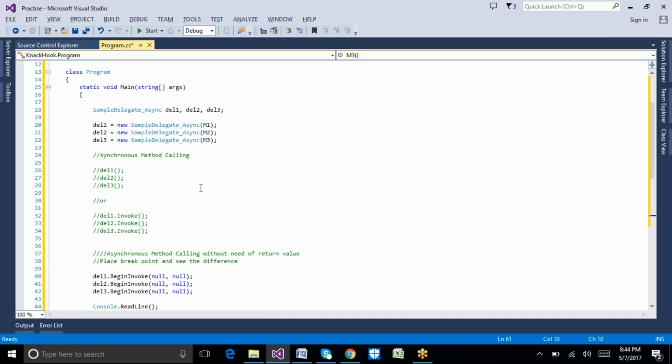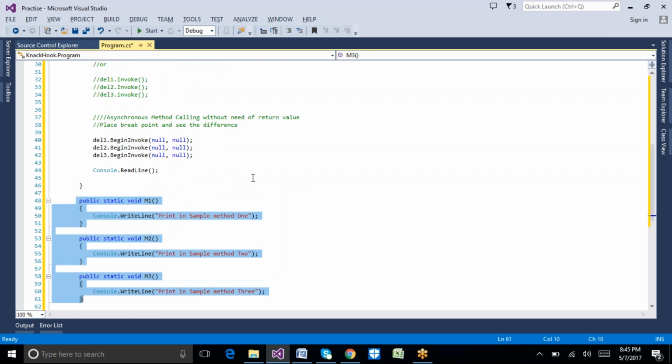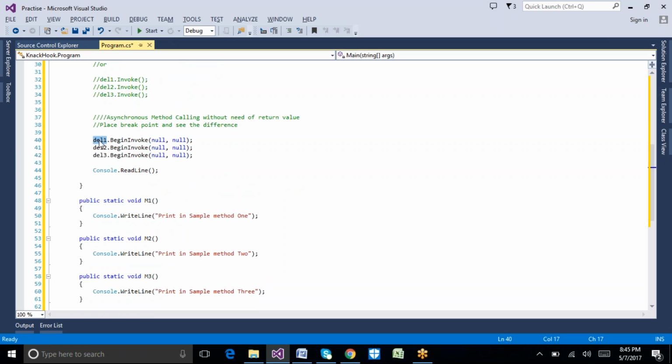Now we are using the concept of the asynchronous method delegate. How it works: delegate 1 begin invoke, delegate 2 begin invoke, delegate 3 begin invoke. We have a method called begin invoke, which accepts the following parameters: an asynchronous callback and an object.